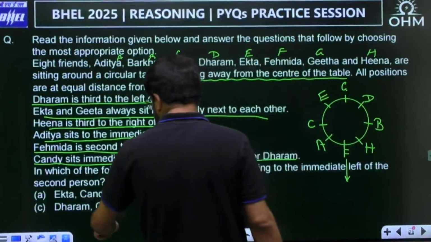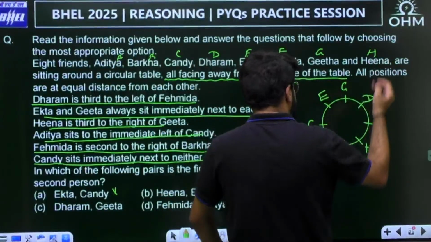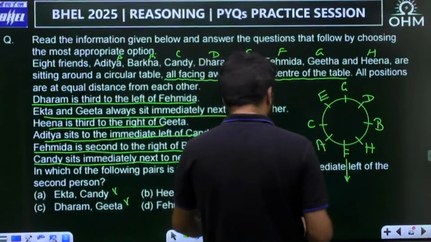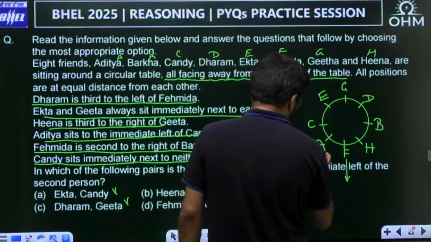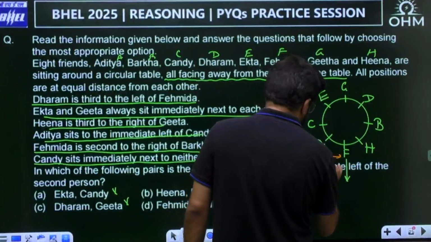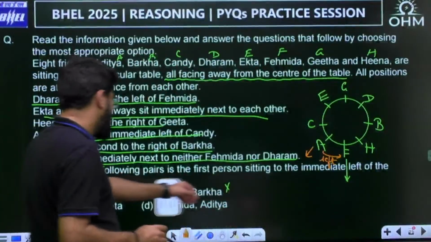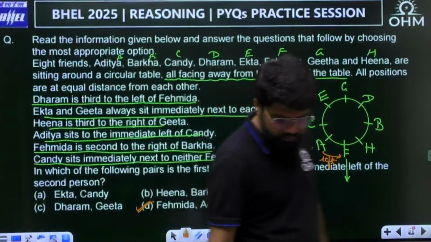Dharam and Geeta: again right, since everyone is facing outside, wrong. So option D should be correct. Fahimda and Aditya: Aditya is facing outside, and Fahimda is to the left of Aditya. Correct. Option D is what I will mark as the correct option.